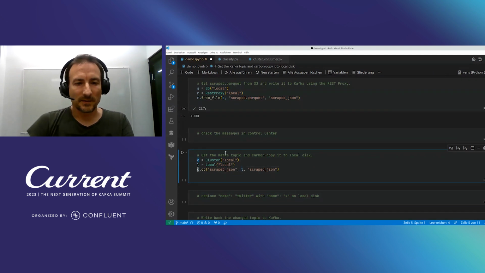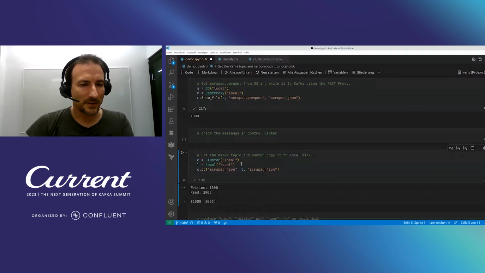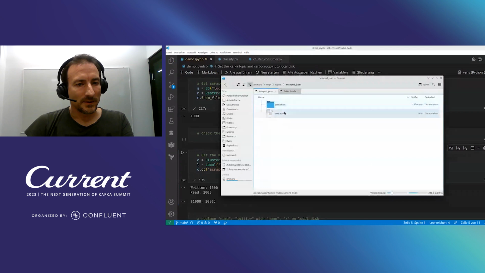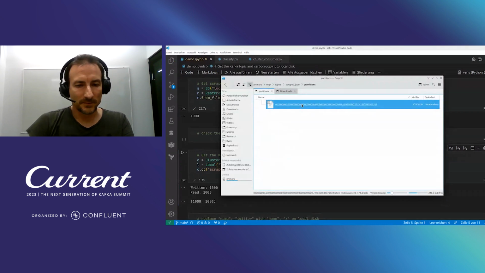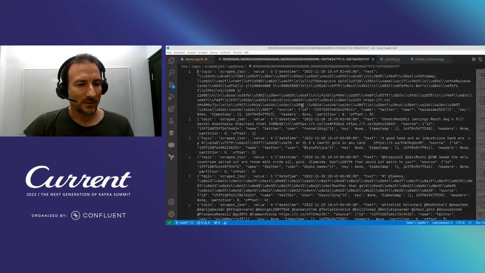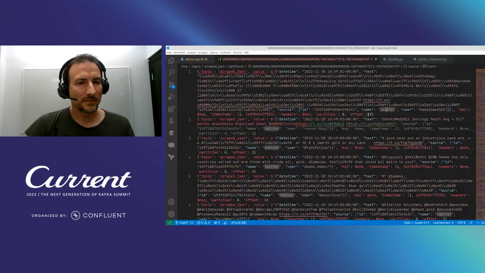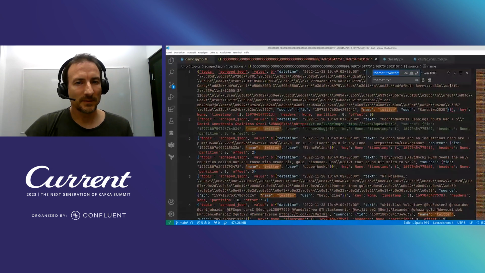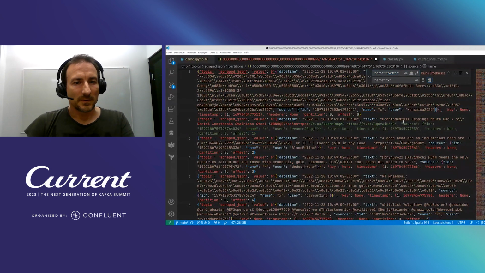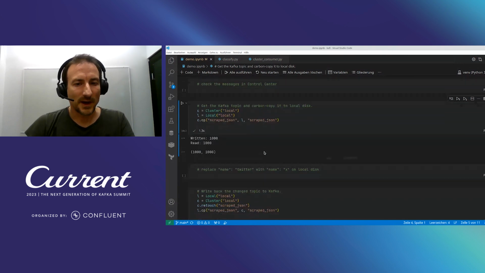What we do here is we copy the topic scrape.json to a local topic, also called scrape.json. Let's do that. And then let's have a look at our local disk, which includes this local topic now, with still Twitter in the name of the source, and we'll just change that in a text editor. Because on Kafka we can't change it directly, we have to do that outside of Kafka. So now we have changed all 1000 messages, and now it's X instead of Twitter.